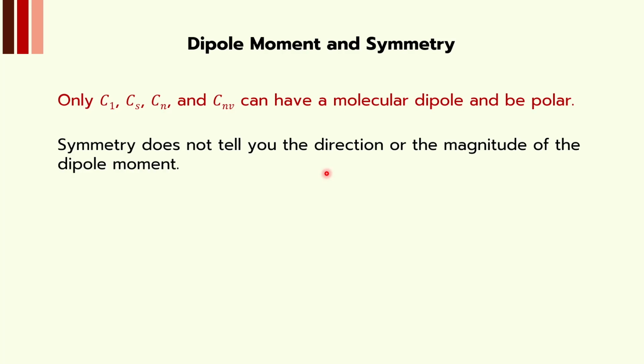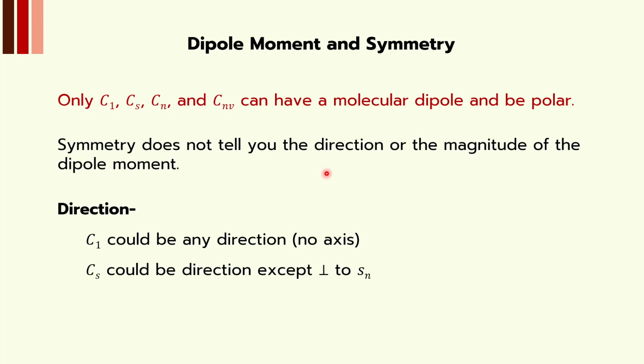Symmetry, however, does not tell us the direction or the magnitude of the dipole moment. But sometimes, regarding the direction, C1 could be of any direction, Cs belongs to any direction except perpendicular to Sn, that is, perpendicular to the principal axis. Cn and Cnv must be along Z or minus Z. When you're talking about such molecules, the principal axis is assumed to be the Z axis, so the dipole moment is either in the direction of Z or opposite to Z.